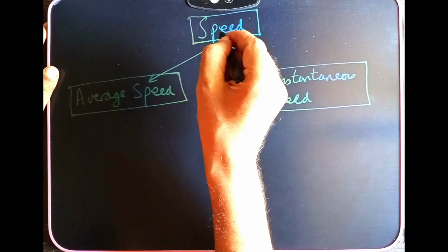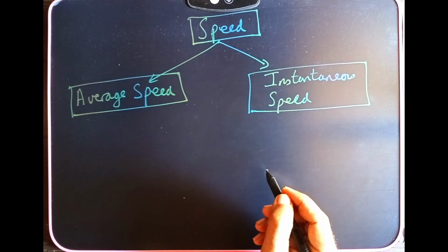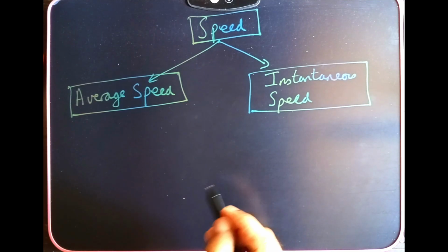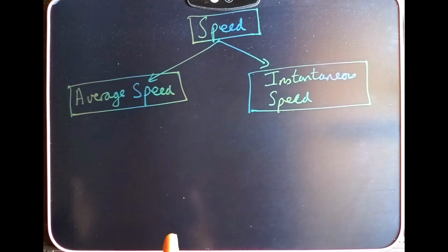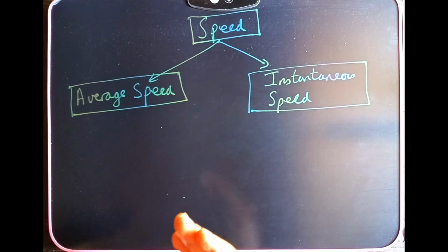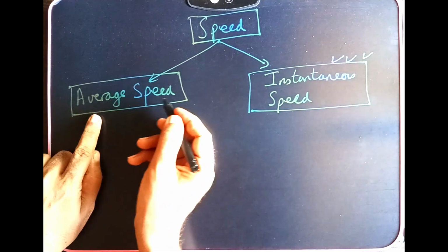But when we talk about speed, we are actually referring to instantaneous speed, right? That means when you're asking the bus driver, how fast are you traveling? You want to actually refer to the speedometer at that particular point of time and see what the speedometer reading is showing right now. That will tell me the speed at that particular instant. So in daily conversation, we are always referring to instantaneous speed. We are not referring to average speed.